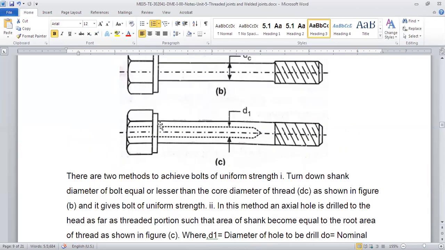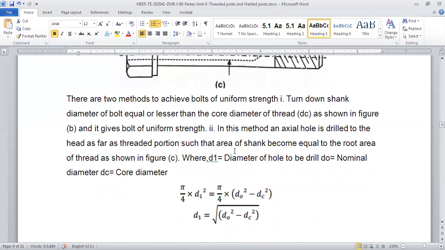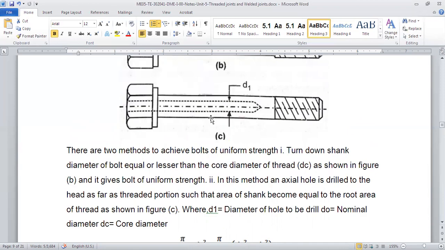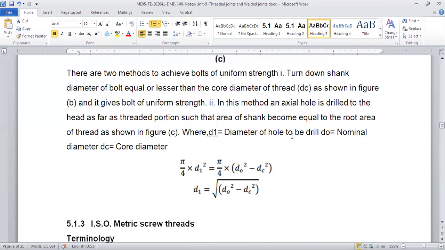Let me repeat whatever I just said. Pi by 4 do square, that is nominal do square, minus pi by 4 d1 square is equal to pi by 4 dc square. So it becomes one and the same thing, that is pi by 4 d1 square is equal to pi by 4 times do square minus dc square. So the diameter of the hole will be root of do square minus dc square.